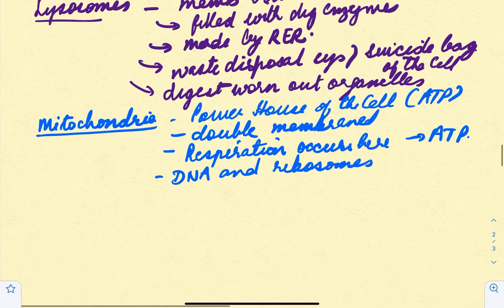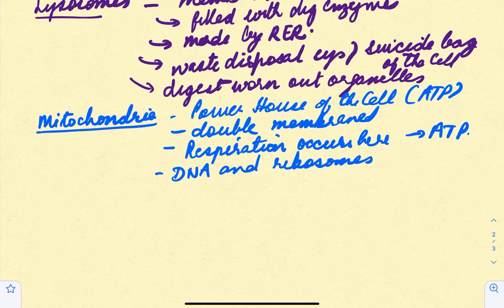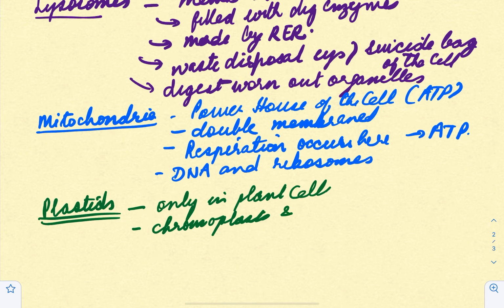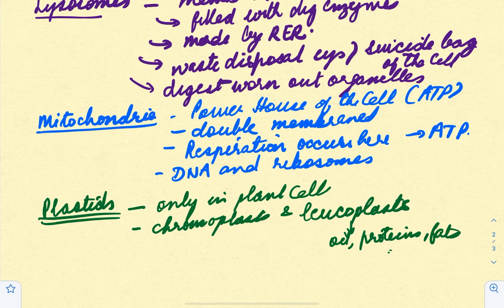Okay, next we move on to plastids. Now plastids are only present in plants. Plastids are not present in animals, so only in plant cells. Basically we have two types of plastids. So we have chromoplasts and we have leucoplasts. Now leucoplasts are involved in storage of various things like oil, protein, fats, starch, all these things, right?